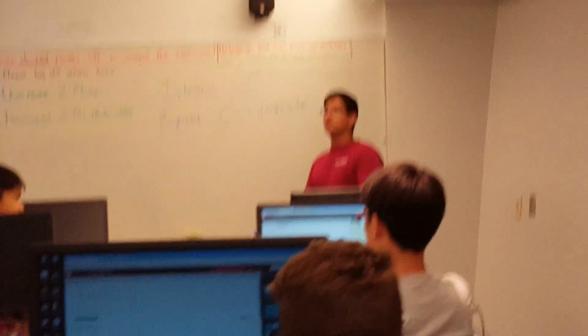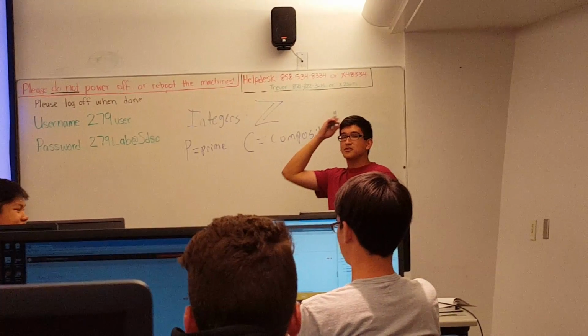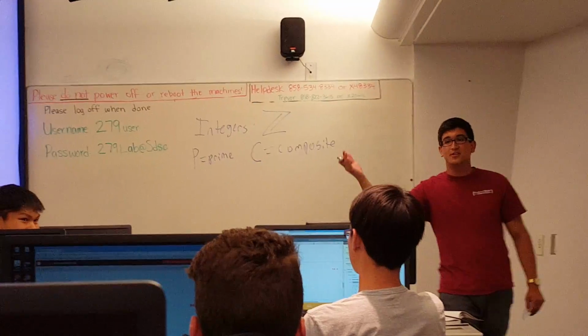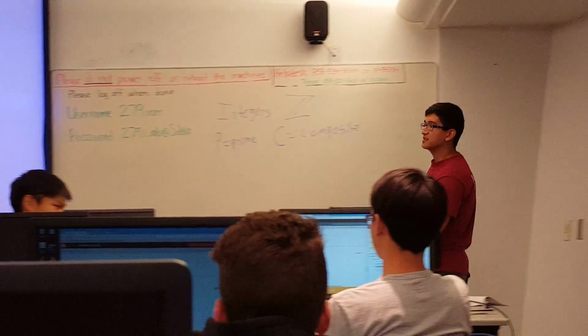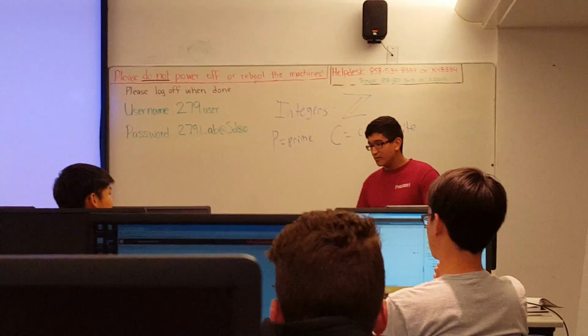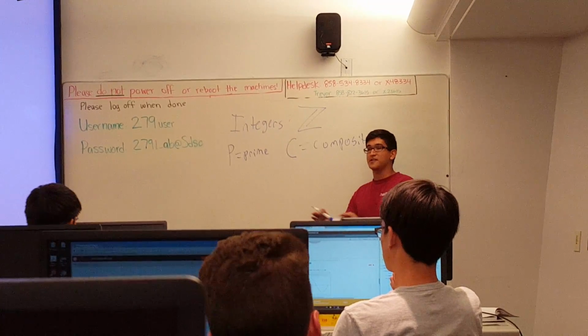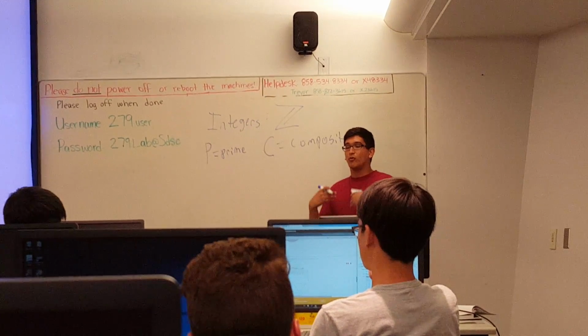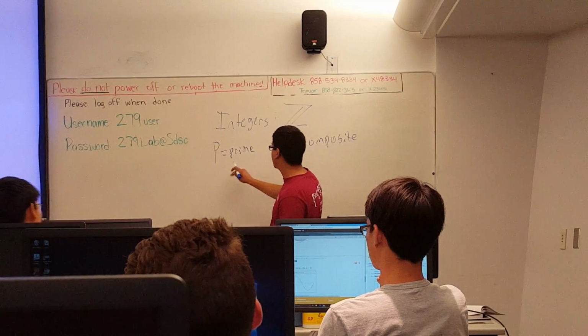Okay. Who knows what a contradiction is? Anyone? Do you guys know what a contradiction is? What is a contradiction? Give me a contradiction. Something that rebuts a statement. Okay, that's good. So why don't we prove this by contradiction? We're assuming, okay, does everyone know what that means? Assume, we're holding this true. We're going to assume that there's a finite amount of prime numbers, okay?